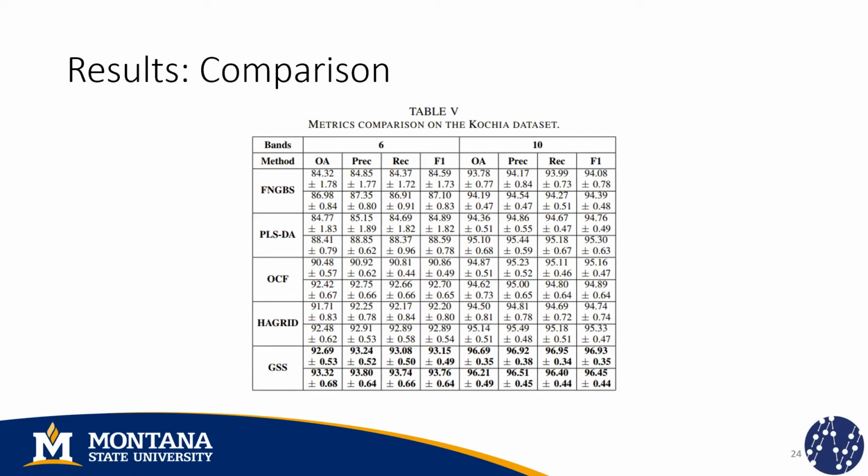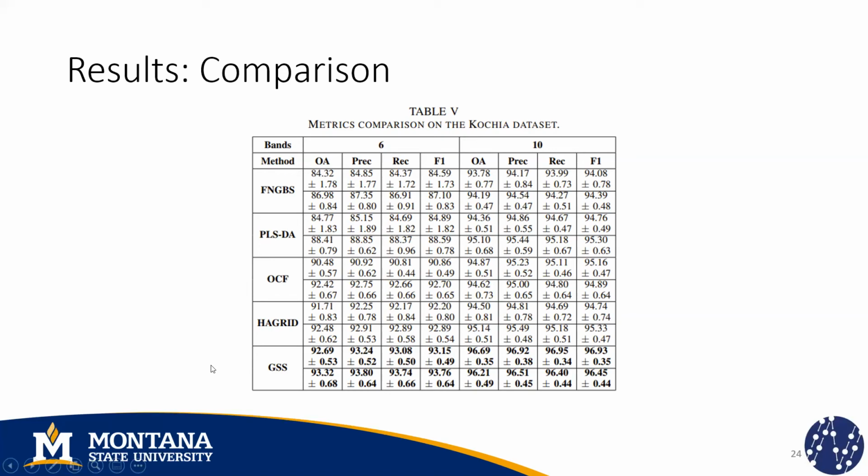Next, we compare our method to other band selection methods. Hybrid is a method that uses a genetic algorithm. OCF is a clustering framework that groups all the bands according to a given criterion, and then it selects the bands with the higher ranks. Something similar happens in the first method that uses a Euclidean distance as similarity measure, and then uses local density and information entropy. PLSDA is a feature extraction method, but we adapted it to be a feature selection method using the scores obtained by PLSDA, and then we select the top K original bands.